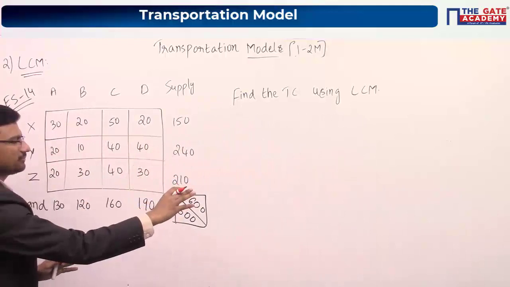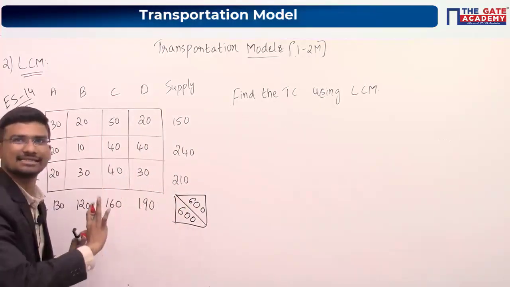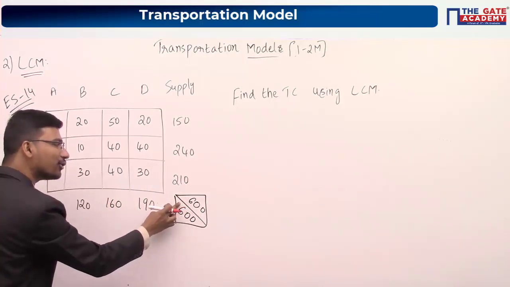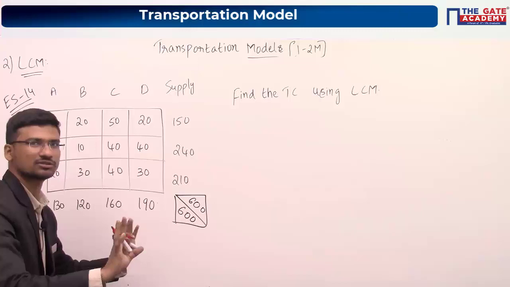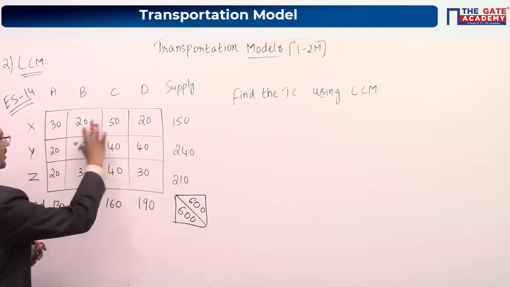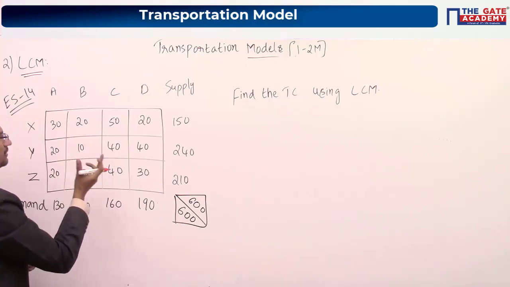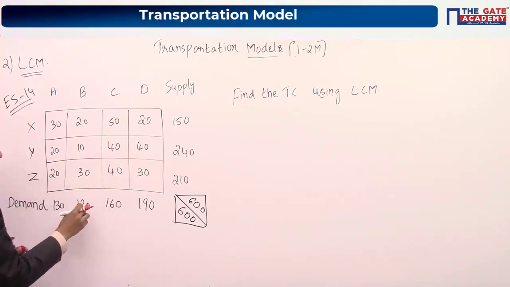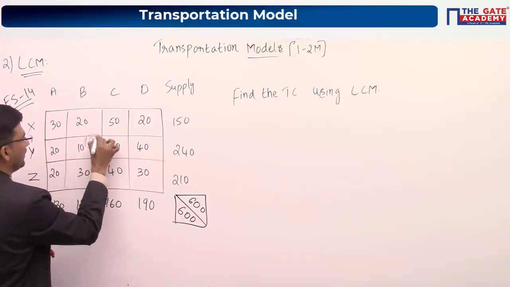For the least cost method, we have seen total supply is equal to total demand, no issues, we can apply LCM. If total supply is not equal to total demand, we cannot apply LCM or any other method, so first you have to check that. What is the least cost here? In the first step, least cost is 10 rupees. You have to allocate the minimum of these two values, so here I am allocating 120.